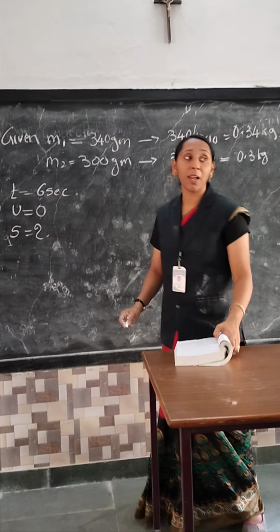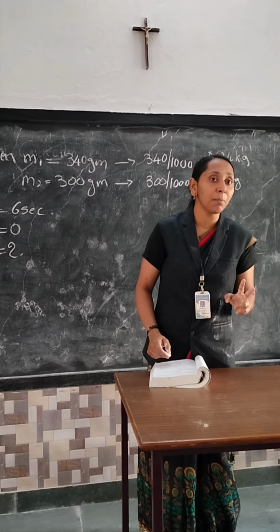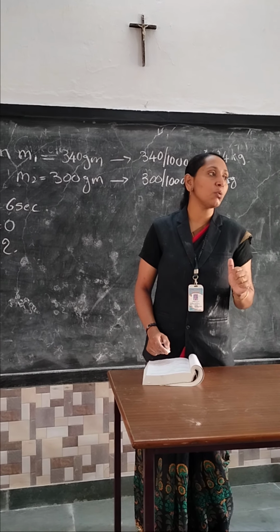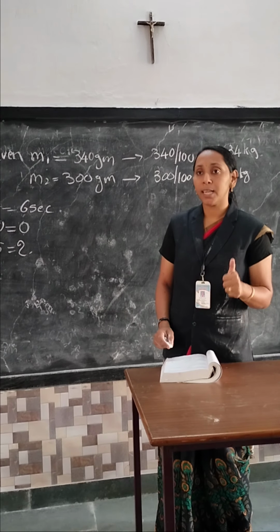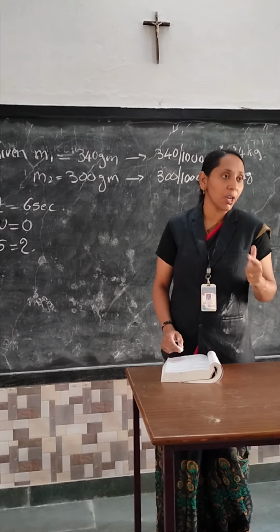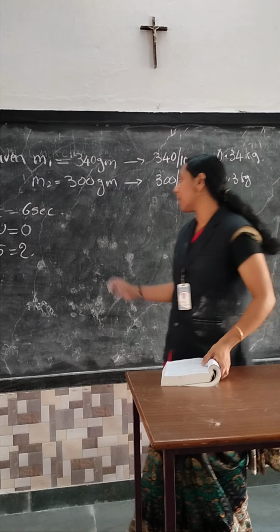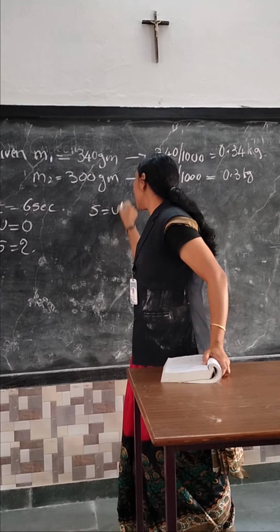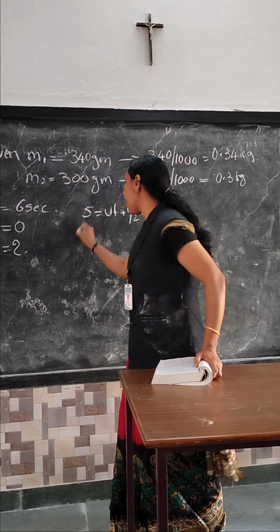I am just explaining the difference between laws of motion and equations of motion. You remember? Yes, miss. Laws of motion are Newton's first, second and third laws. Equations of motion: S equal to ut plus half at square, v square equal to u square minus 2as, v equal to u plus at. So S equal to ut plus half at square. So the S value we want to find out.